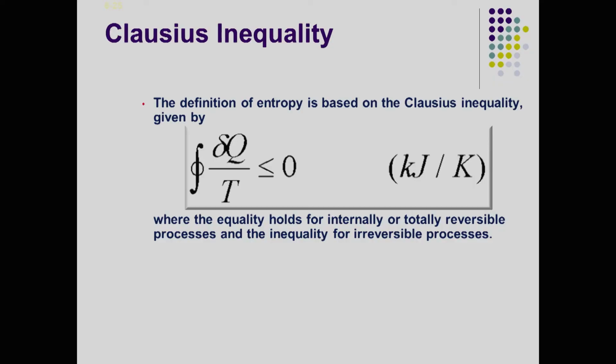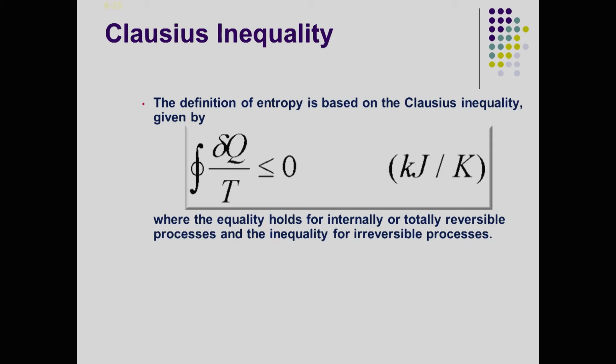So, the definition of entropy is based on the Clausius inequality, where he says that delta Q, which is the amount of heat that you are providing over the temperature, the integral of that delta Q over T has to be less than or equal to 0, where the equality holds for an internally or totally reversible process